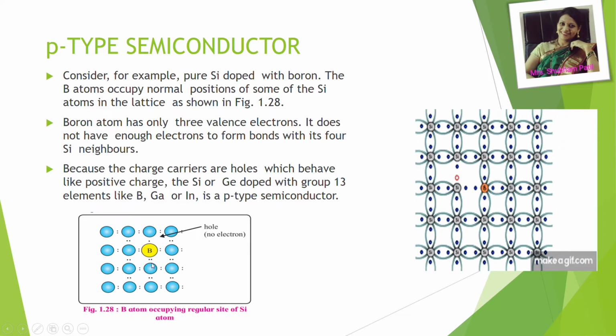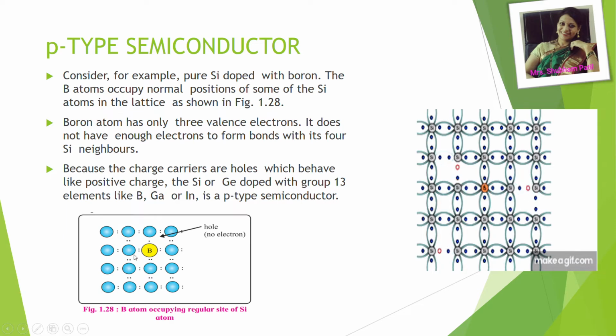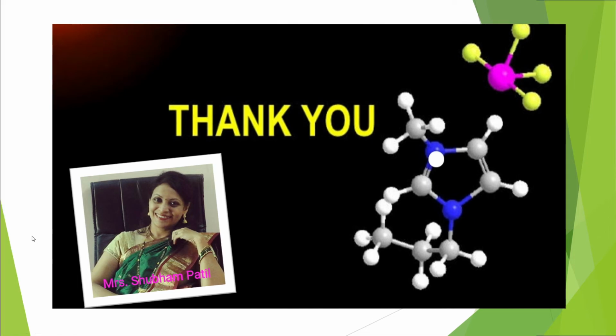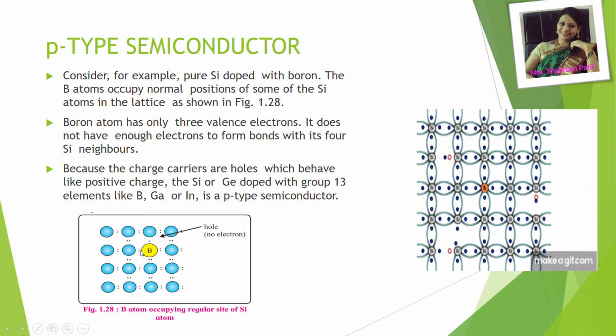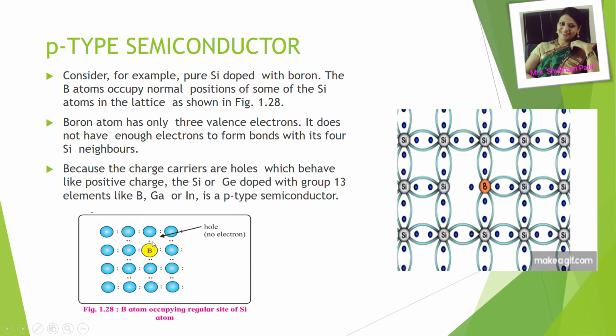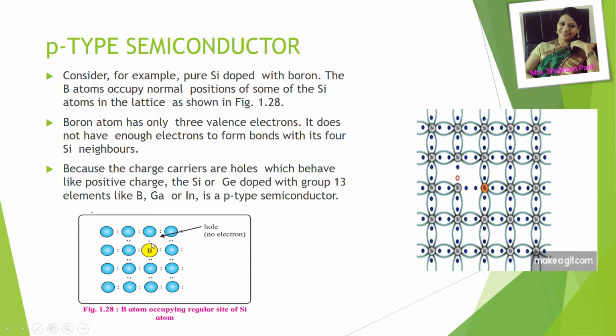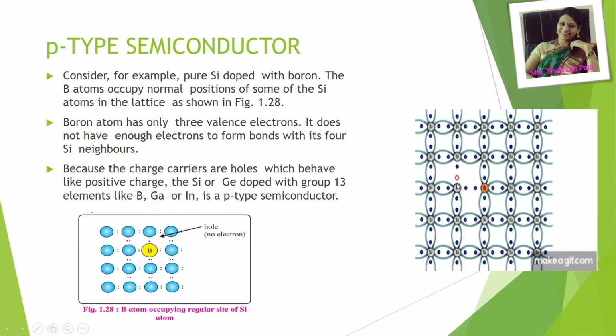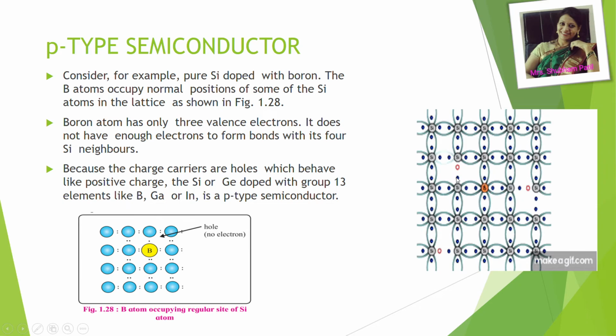Boron has 3 electrons in the outermost shell. So it has shared these 3 electrons with 3 silicon atoms. But it has 1 less electron, and in this manner a hole, that is, a place with no electron, is created, and thus the space is available for transfer of electrons. You can see it better in this clip how the electrons can get transferred through the holes.